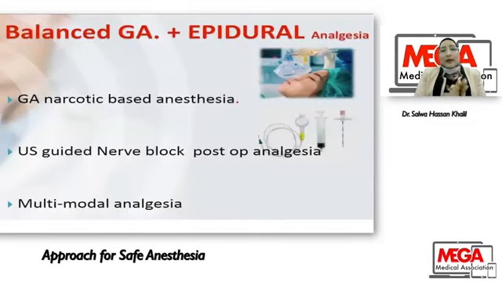So our plan was to give balanced general anesthesia combined with epidural analgesia to get the benefit of epidural intra and post-operative analgesia. Also, epidural can modulate the hypercoagulable state and decrease the need for intraoperative drugs with general anesthesia. And we combine this with balanced general anesthesia, because the patient is old, cardiac, maybe orthopneic and dyspneic, and will never lie flat or supine for long periods. So you have to use balanced general anesthesia with epidural analgesia.